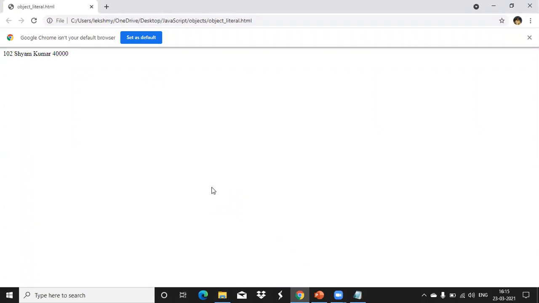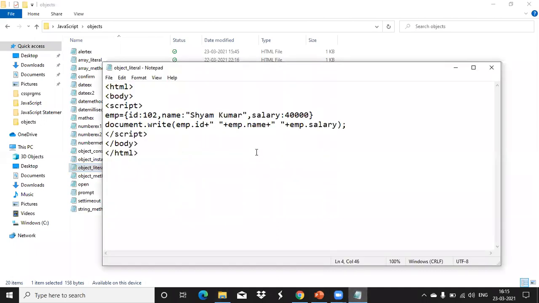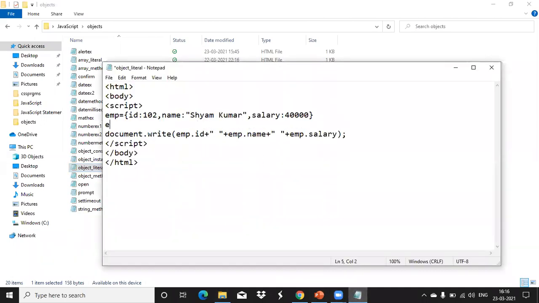So we got the output like this. In the same manner, you can create another object here, emp1 equal to, with the same properties.